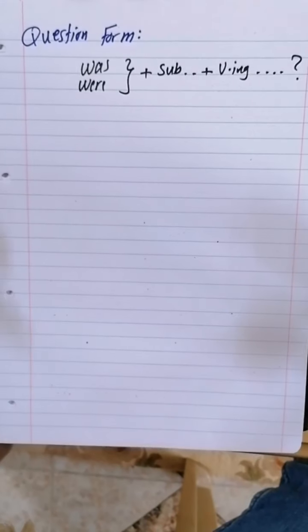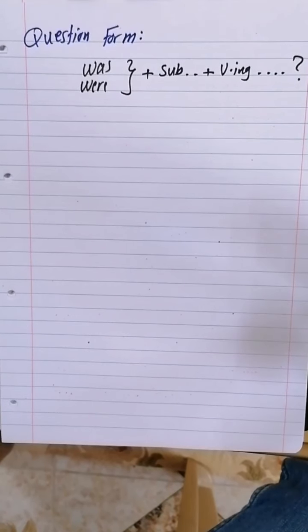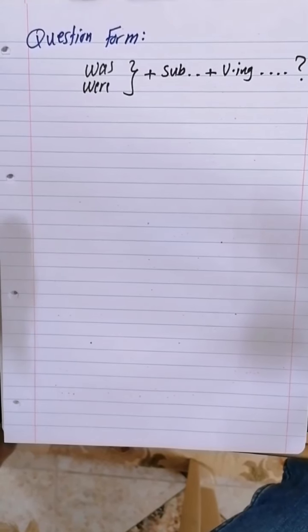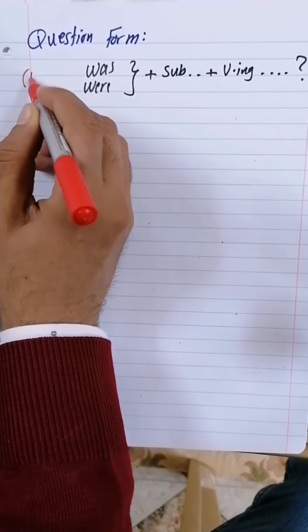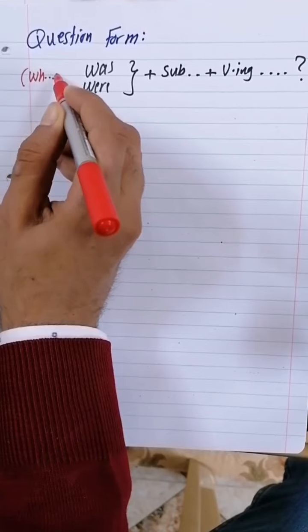Question mark. Of course, if we have WH questions like when, where, what, why, we only add them at the beginning of the sentence.